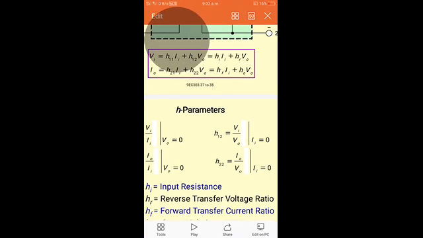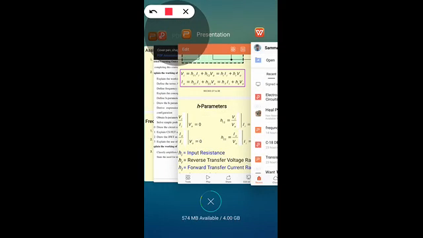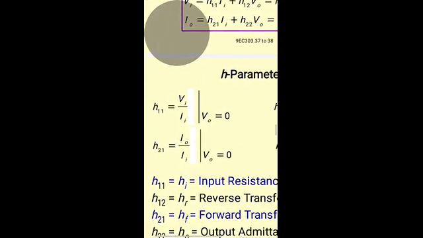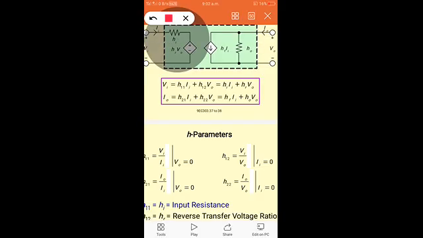Then next we will find the last H parameter, that is H22. To find out H22, we have to reduce this H21 I1 to 0.